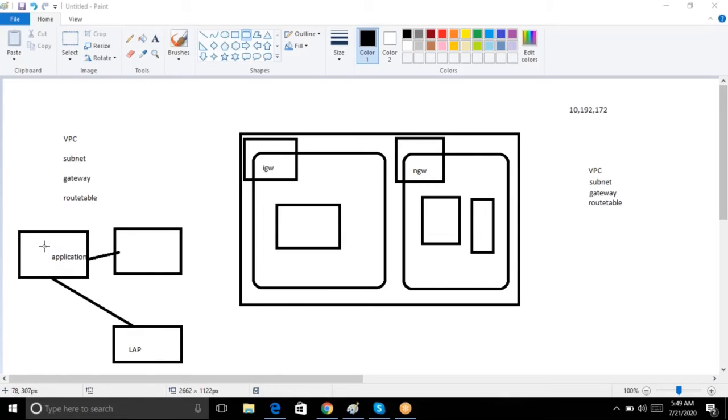In that application configuration, your application team will write the code so that it connects to your database. In the configuration they will write something like: please go to this server, find that video, and again it will reach out to the customer, maybe the YouTube user who is watching that video, and he will be able to see that video.